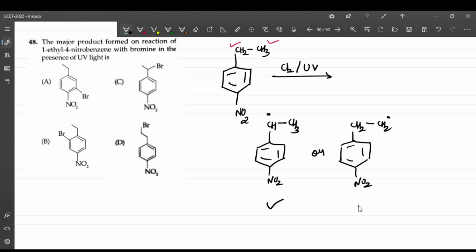If you ask me which free radical is more stable, this one is more stable than the other. Why? Because this free radical is in conjugation with the pi system, while the other is not. So this is the more stable free radical. The bromine free radical which was formed will connect with this, so option C will be the correct answer.